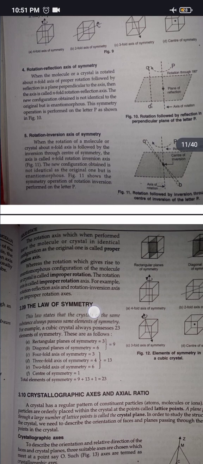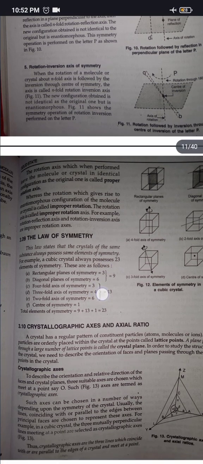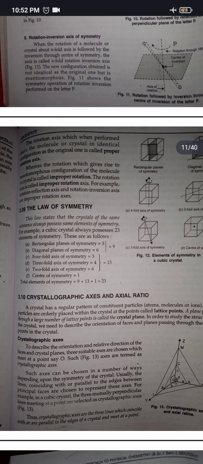The law of symmetry. This law states that the crystals of the same substance always possess the same elements of symmetry. For example, a cubic crystal always possesses 23 elements of symmetry. These are as follows: rectangular planes of symmetry 3, diagonal planes of symmetry 6, four-fold axis of symmetry 3, three-fold axis of symmetry 4, two-fold axis of symmetry 6, and center of symmetry 1. Total is 23.